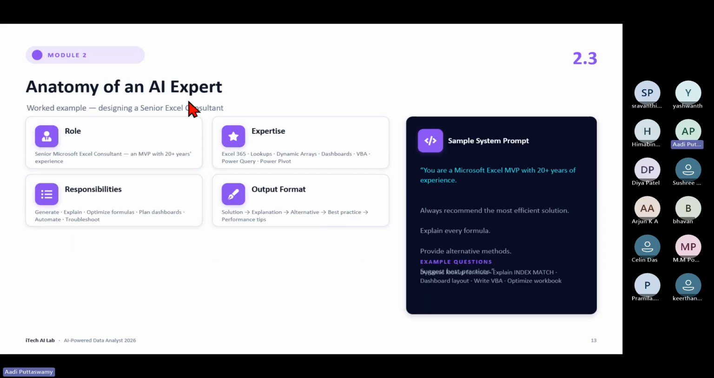Okay. Anatomy of an AI expert. When you want to build an agent or an expert, there is a flow you have to follow. What is that? First, take the role. Suppose you have joined a company, first they'll give you the role, correct? What you have to work on.